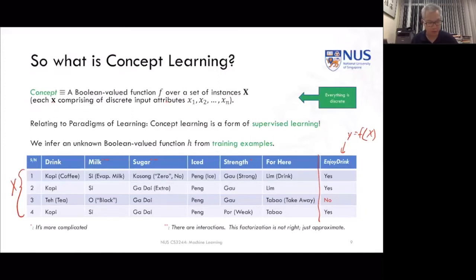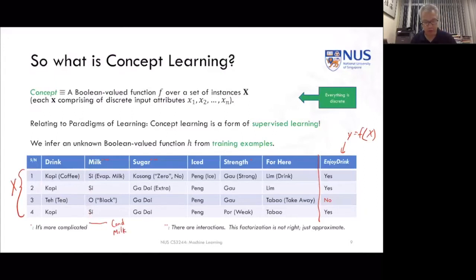So I have drink, which takes 2 values. It's a binary valued attribute, either coffee or tea. Milk, which takes 3 values, but we've only illustrated 2 here. C, which is evaporated milk. O, which means black, and another version, which is just plain without any modifier, and that means condensed milk.